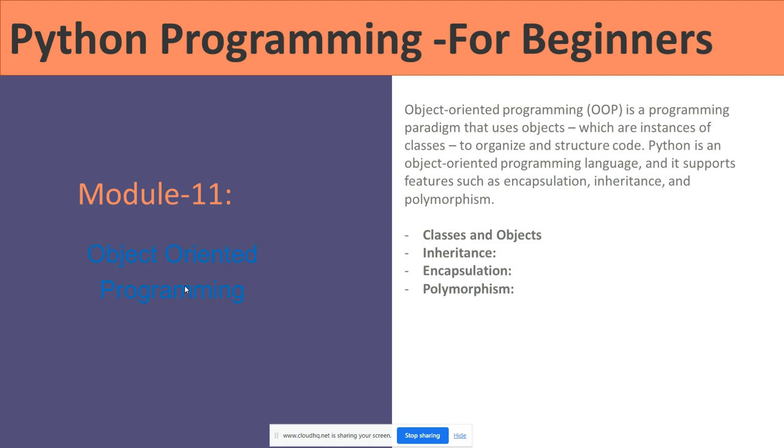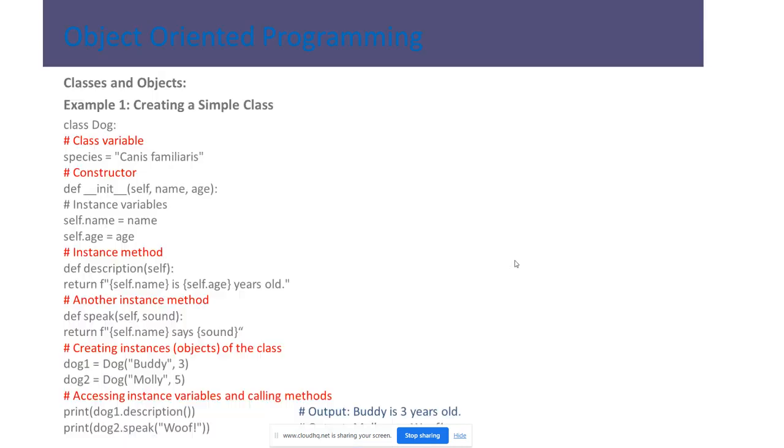Object oriented programming is a paradigm that uses instances and classes to organize and structure code. Python is an object oriented programming language, which supports the features of encapsulation, inheritance, and polymorphism. You can see them one by one.